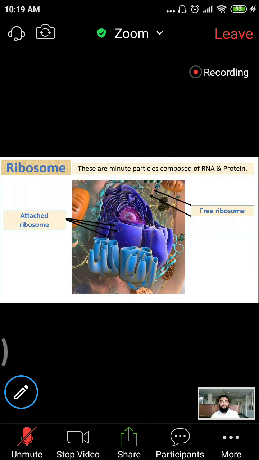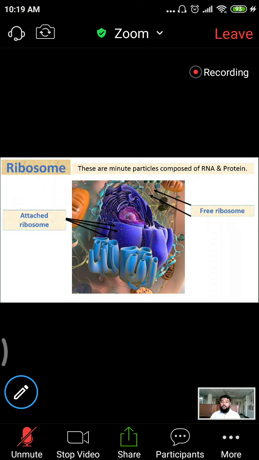The attached ribosome works in an integrated manner. It is connected with the nucleus, it is connected with the rough endoplasmic reticulum, and later it will be connected with the Golgi apparatus. This integrated system actually produces those proteins which are exportable in nature. So exportable protein is synthesized by this attached ribosome. The proteins that will be utilized by other cells, hormones, enzymes, these proteins are produced by this attached ribosome.